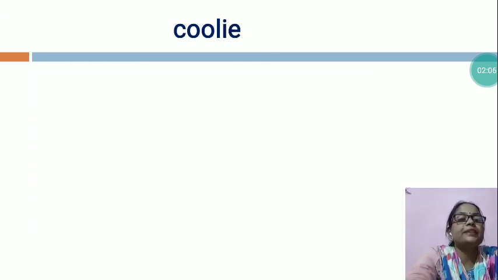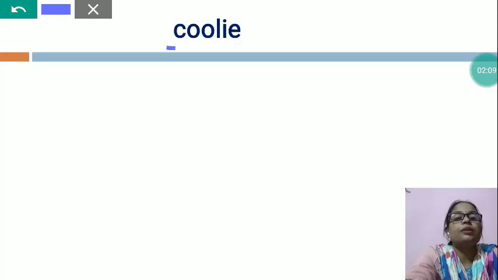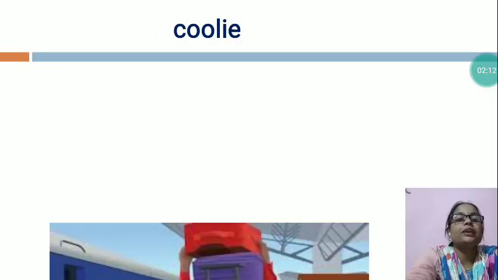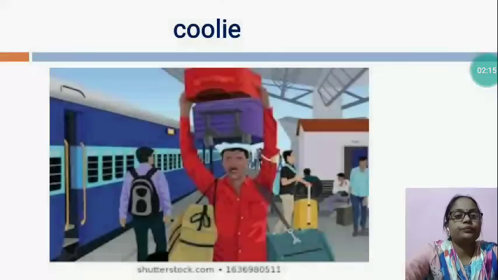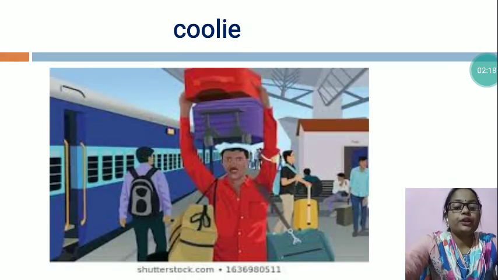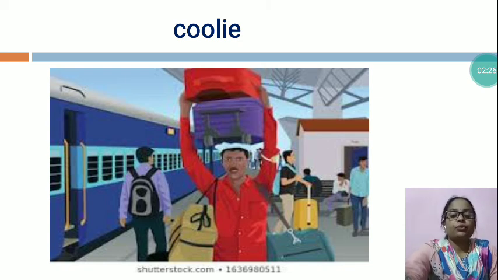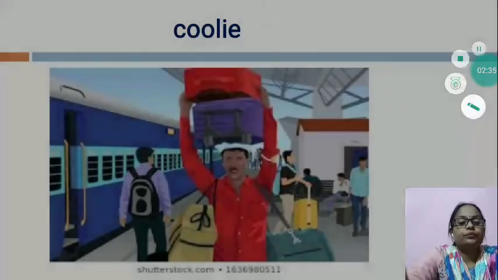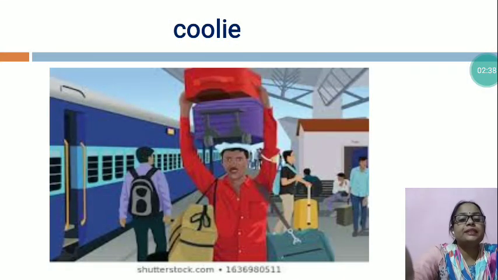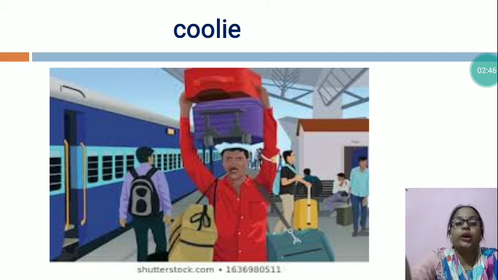Now the next is coolie. Now this is the picture of a coolie. A coolie is found at the railway station and bus stands. He carries luggage on his head. A coolie is always available to give his service, and leads a humble and honest life. A coolie lives on the wages he earns. He does not work under any firm. He leads an independent life. He is free to work or rest.